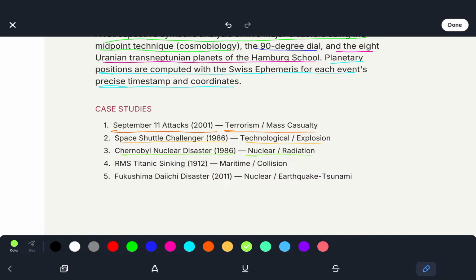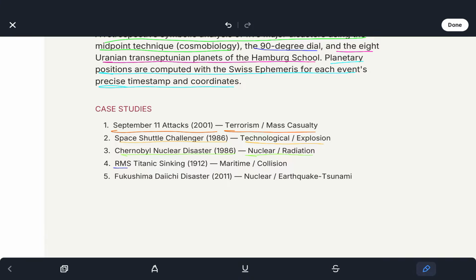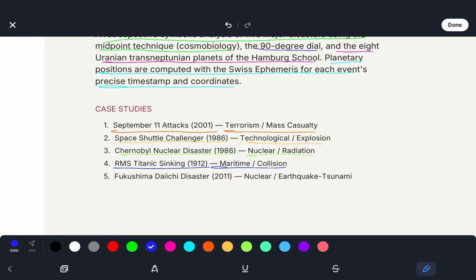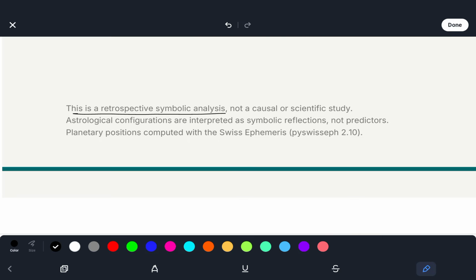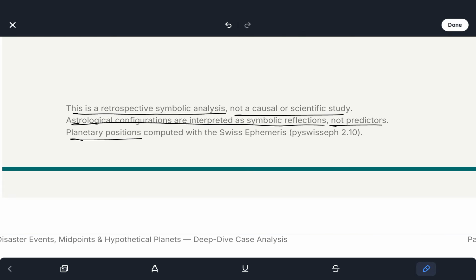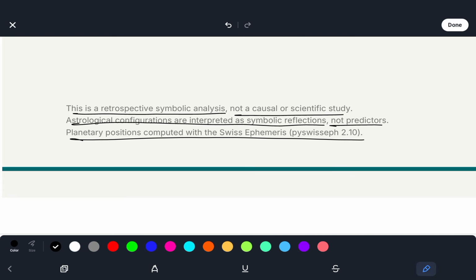So, next is RMS Titanic sinking 1912. I'm going to go over that. Maritime collision. And Fukushima Daiichi disaster 2011. Nuclear earthquake tsunami. So, this is a retrospective symbolic analysis, not a causal or scientific study. Astrological configurations are interpreted as symbolic reflections, not predictors. Planetary positions computed with the Swiss ephemeris.